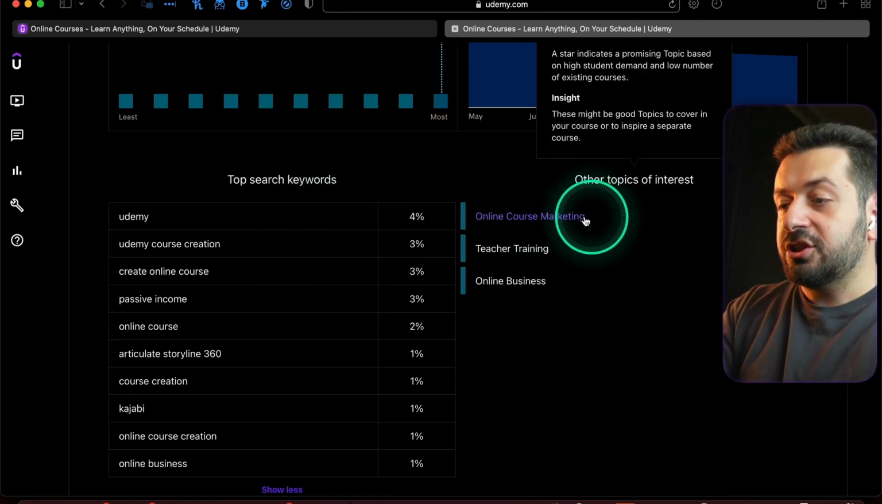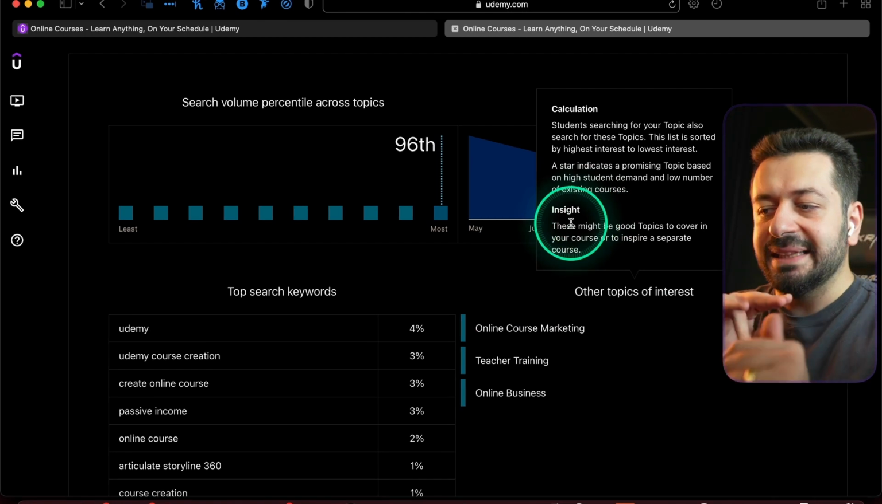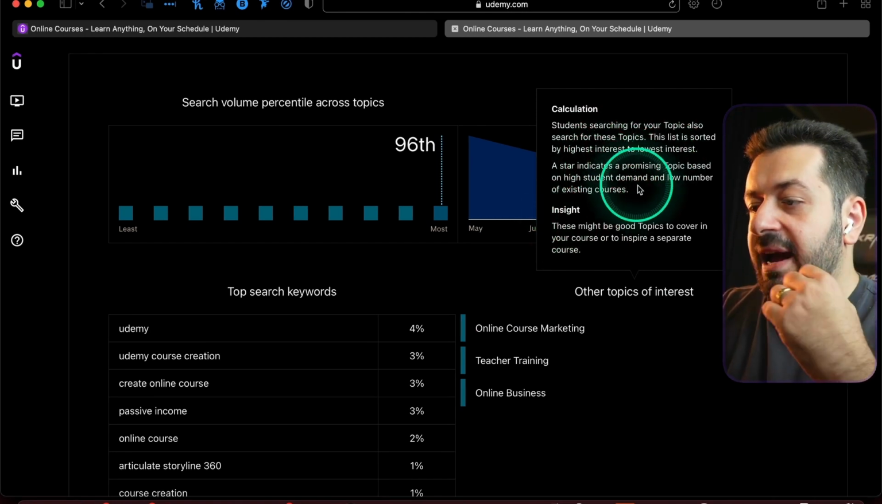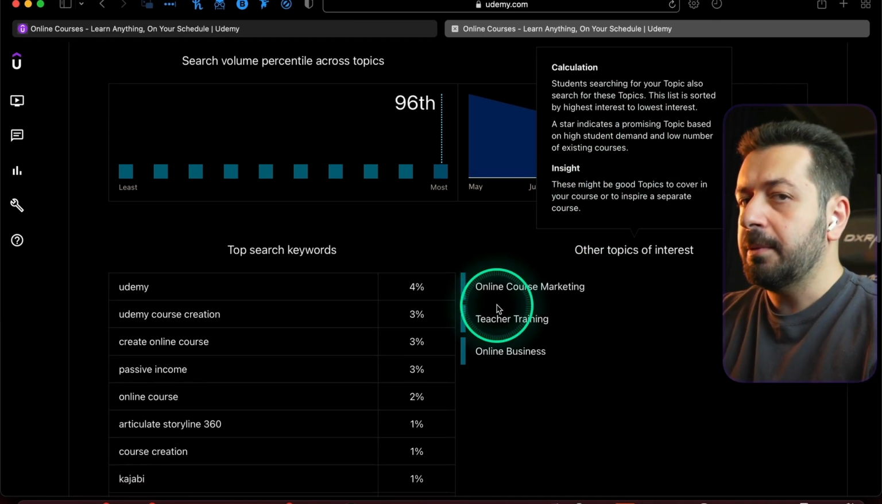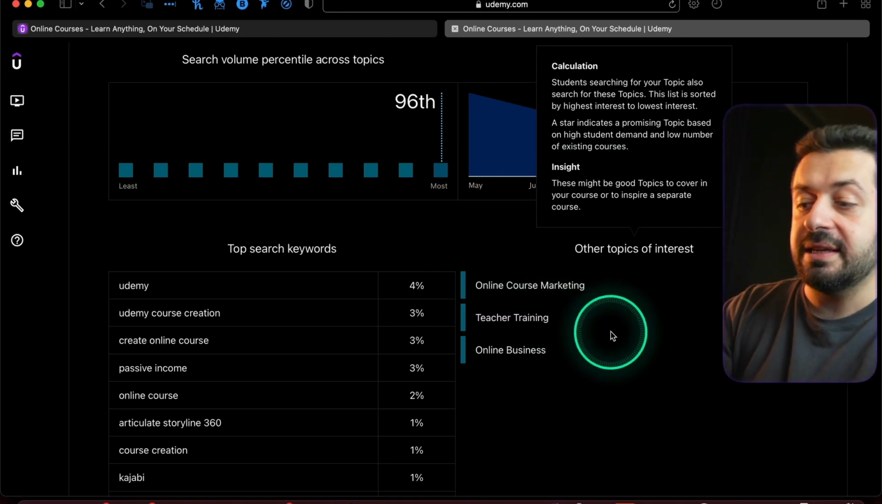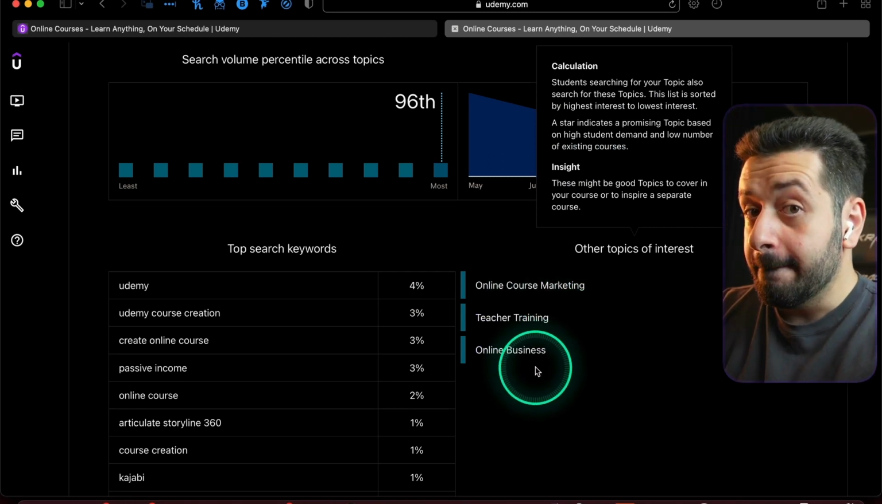And here are other topics of interest, basically the topics that are related to this. Students searching for a topic also search for these topics. It is sorted from the highest interest to the lowest interest. I mean that if people are looking for online course creation, they are also looking for online course marketing, teacher training, and online business.